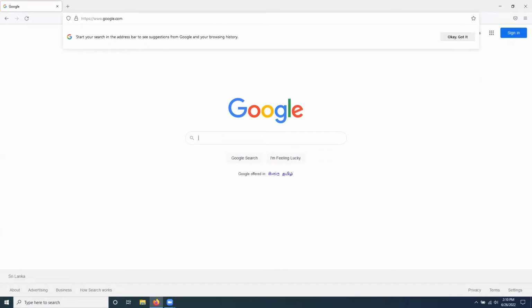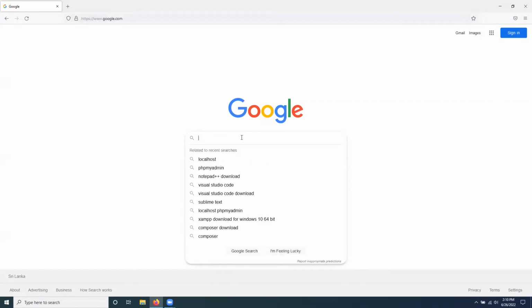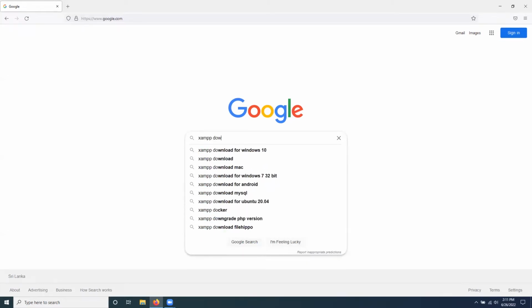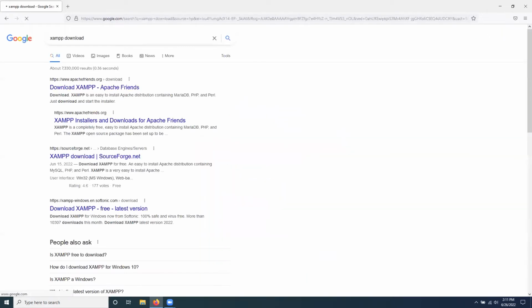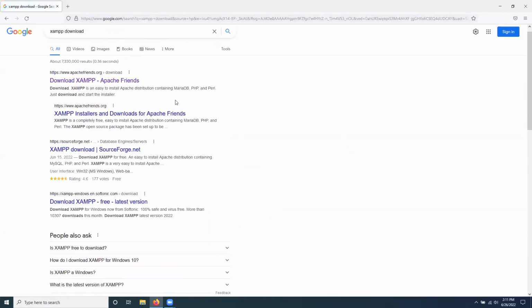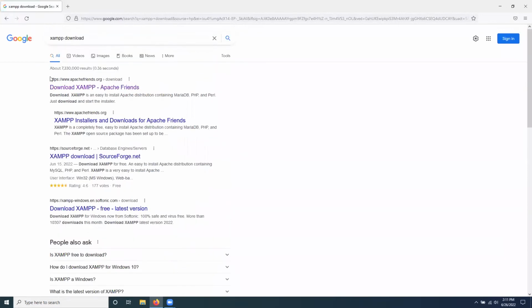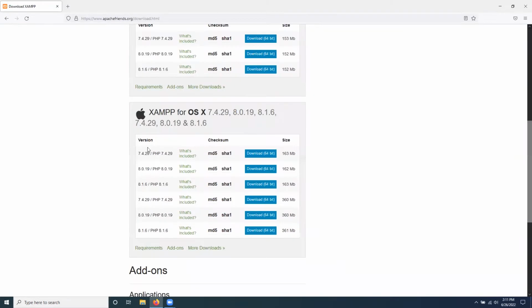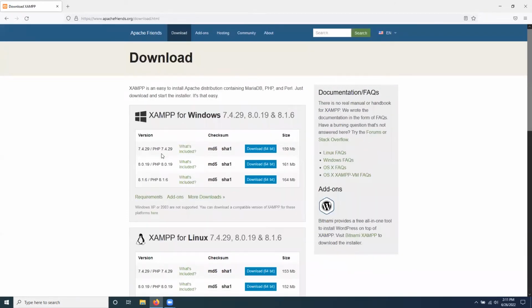On Google, type XAMPP. As soon as you type it on Google, you will see the results. I want you to click the first link, and then you can see versions for Windows, Linux, and macOS. Whatever your OS is, you may download it.